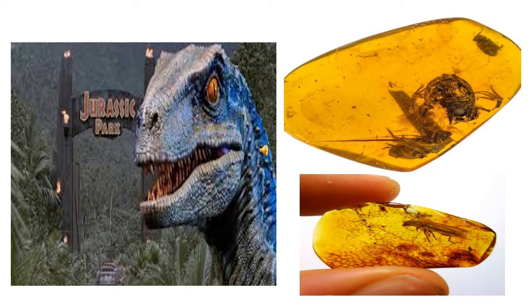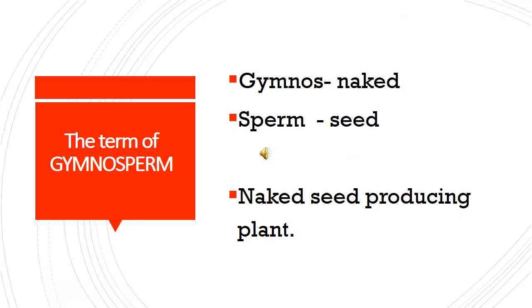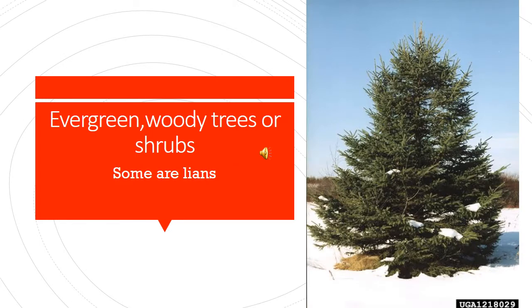In this class, we shall discuss in detail one group of seed-producing plants called gymnosperms. The term gymnosperm is taken from the Greek words gymnos, naked, and sperm, seed: naked seed producing plants. Naked seed producing plant means its seed is open. Gymnosperms are evergreen, woody trees or shrubs. Evergreen means the leaves are fully green in color. Some are lianas.